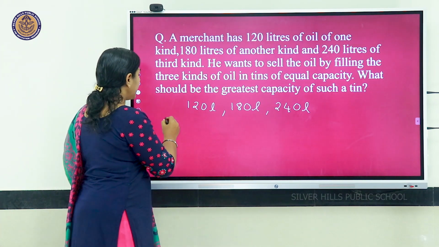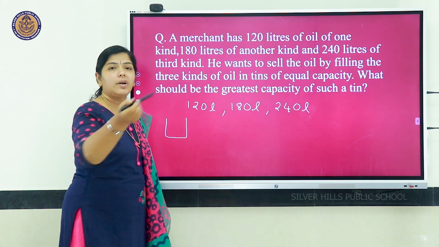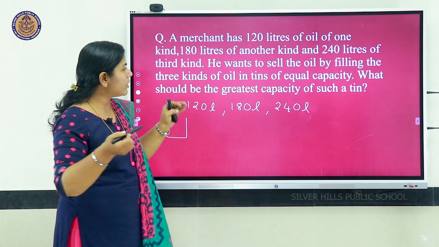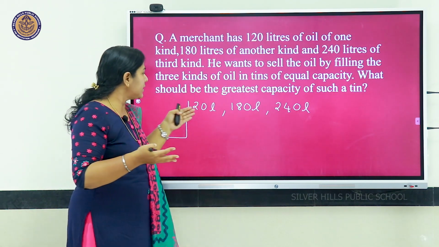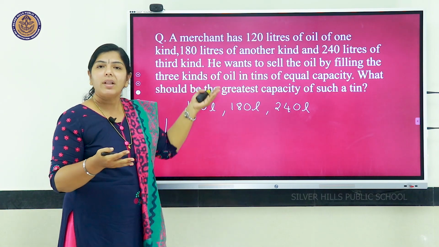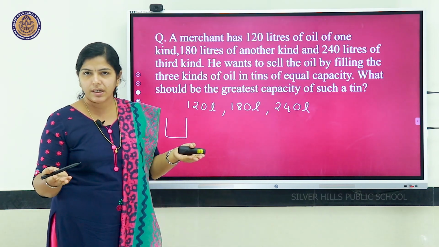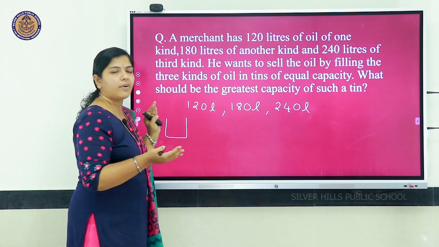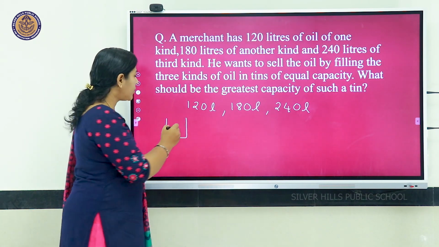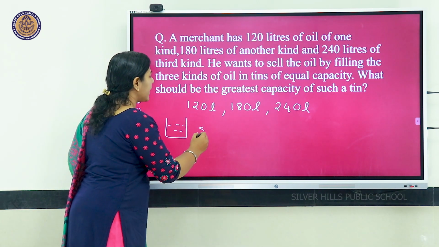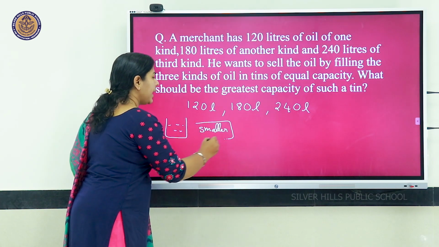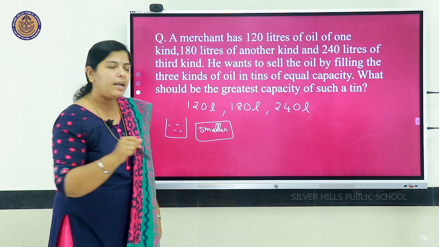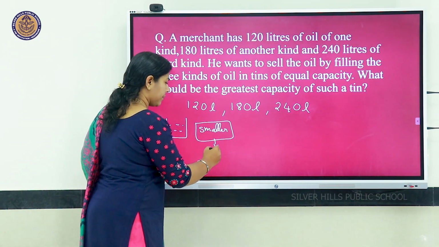tin. So, this tin, just a trick I will tell you, this tin which you have to fill all these 3 oils, this tin will not be more than the given volume, is it? It will be smaller than the given quantity. So, something which we want to find smaller than the given quantity, at that time we will be using HCF.